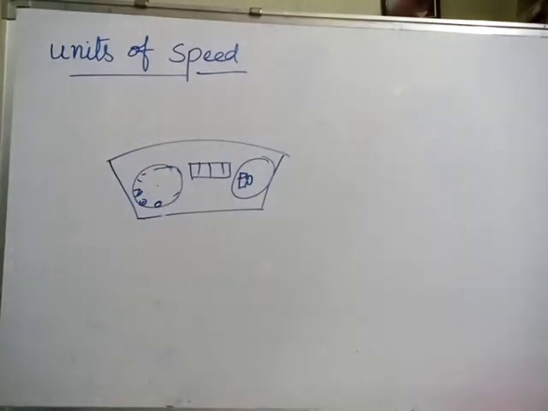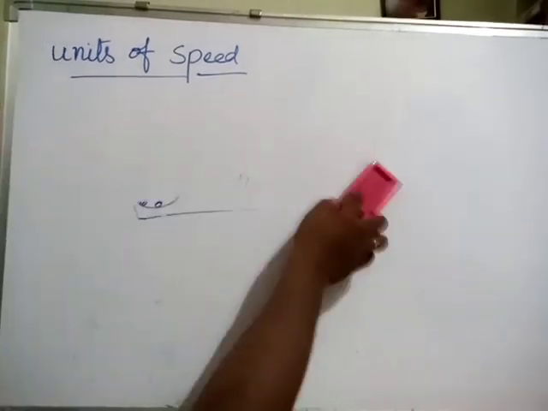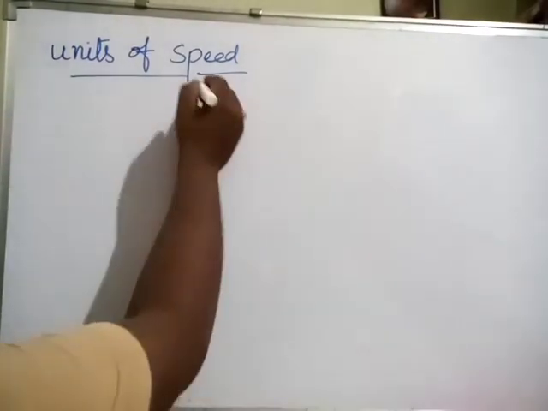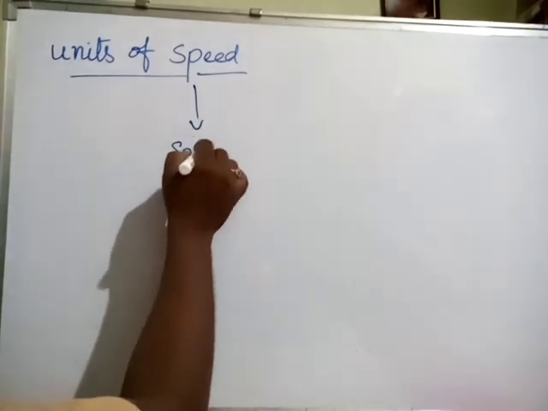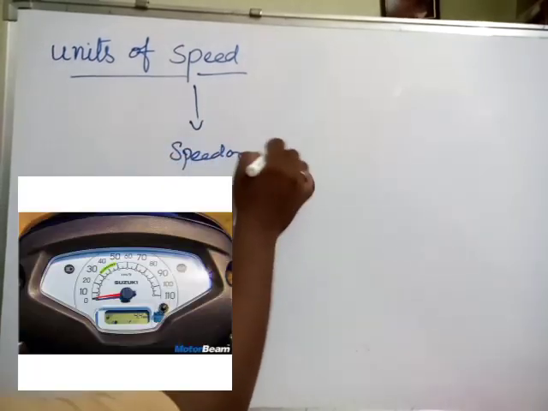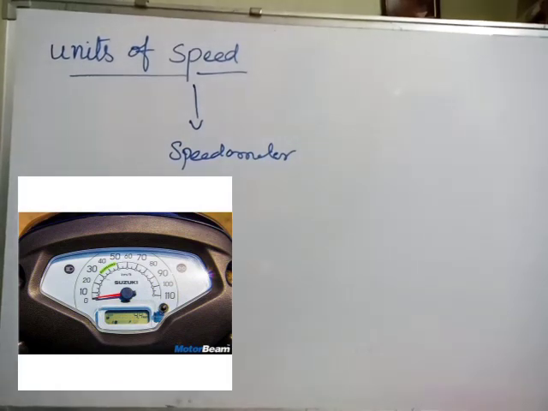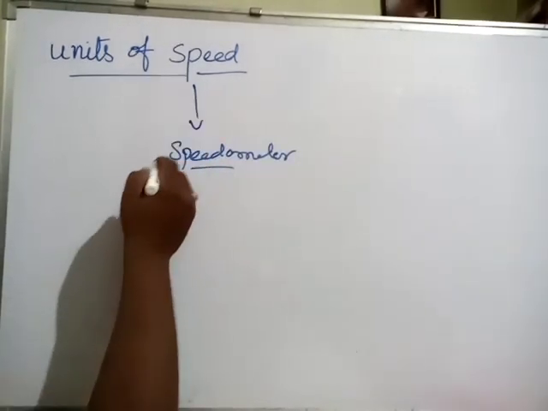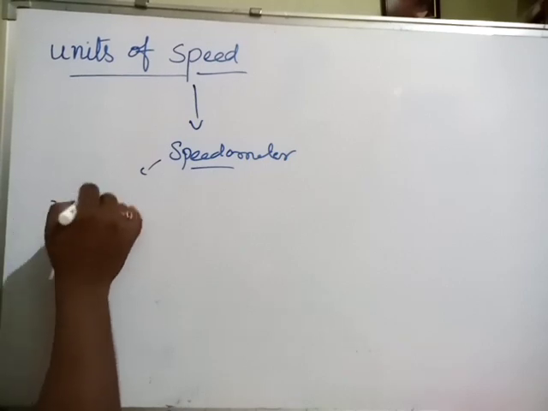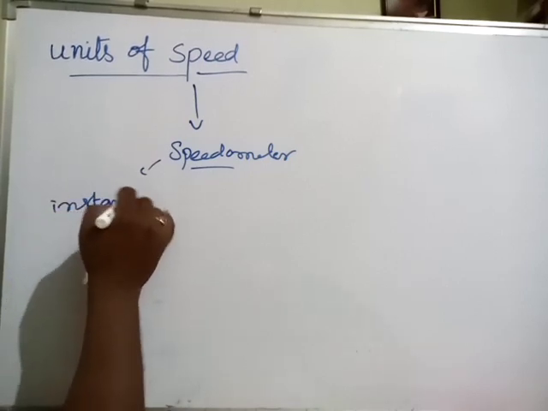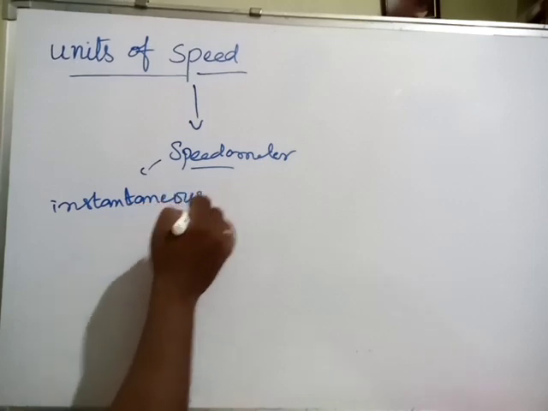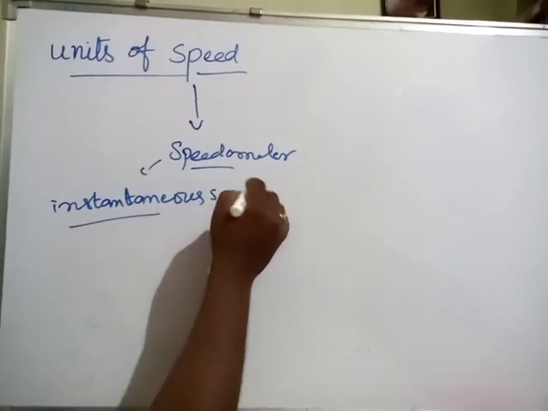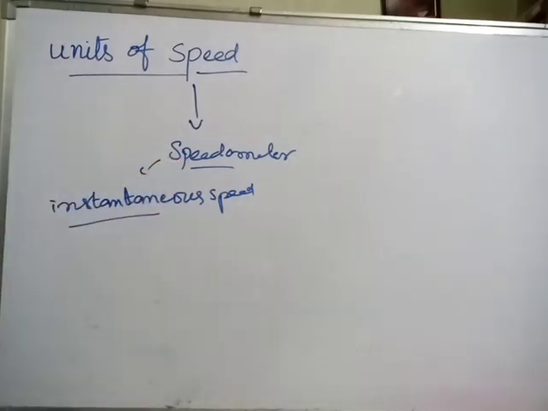So how is the speed of an object measured? The speed of an object is measured by a speedometer. Scooters and bikes also have a speedometer. What is the use of a speedometer? A speedometer can measure instantaneous speed. Instantaneous speed is measured by a speedometer, which means at a particular instant you can see how much speed is being maintained.